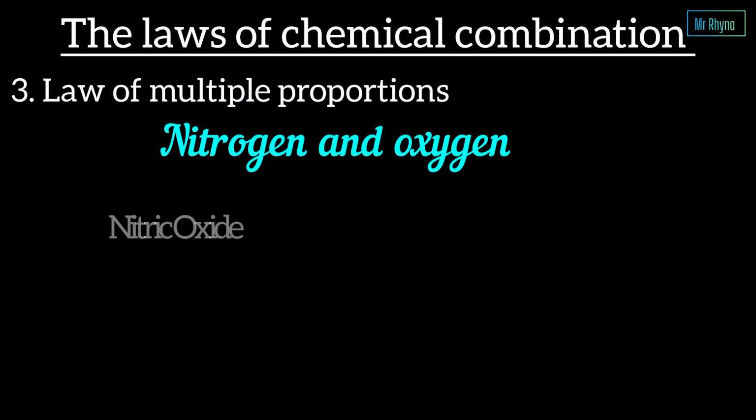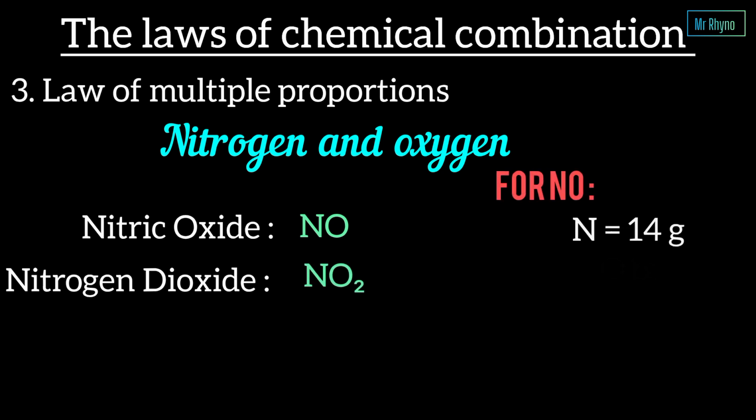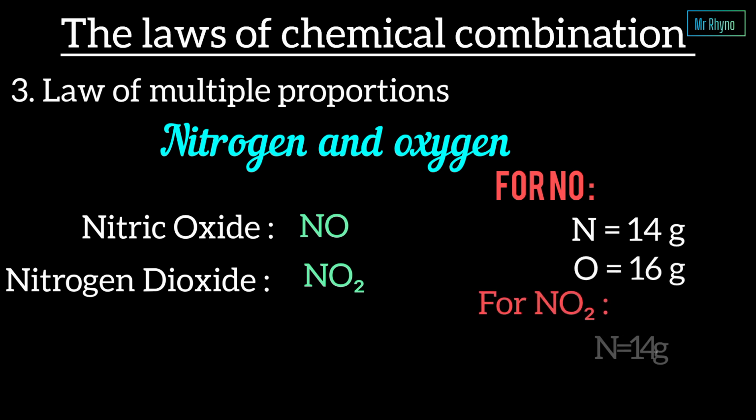Nitrogen can form nitric oxide, that is NO, and nitrogen dioxide, that is NO2. For NO, nitrogen is 14 grams and oxygen is 16 grams. For NO2, nitrogen is 14 grams and oxygen is 16 multiplied by 2, and we get 32 grams.